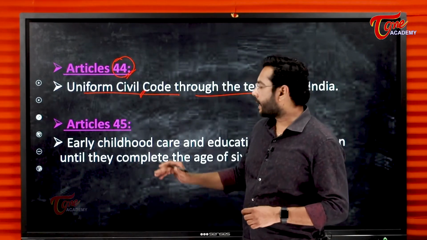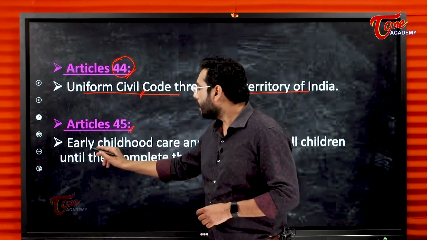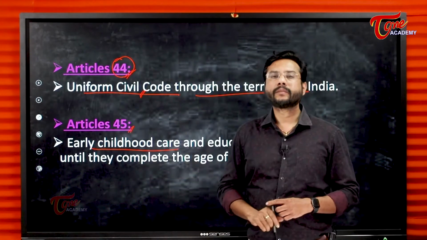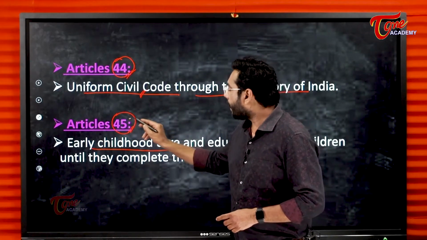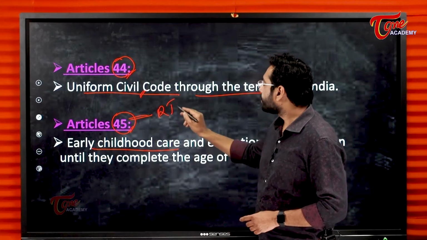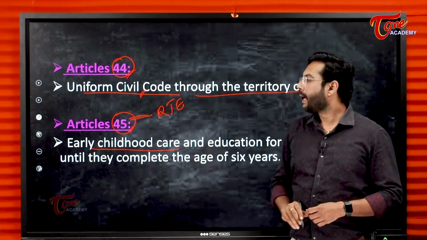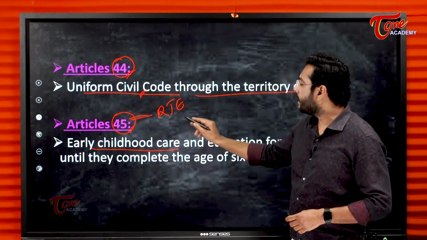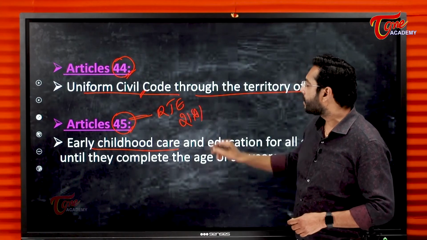When we discuss Article 45, it gives importance to early childhood care. We know Article 45, by this we have made the right to education. This law has been made, and now right to education is under fundamental rights under Article 21A.